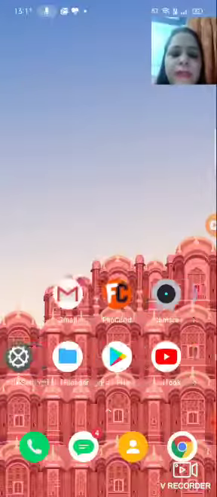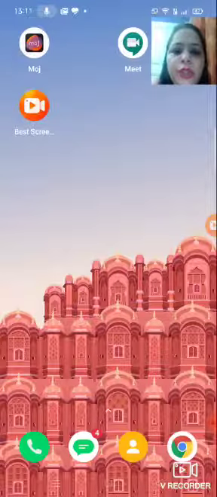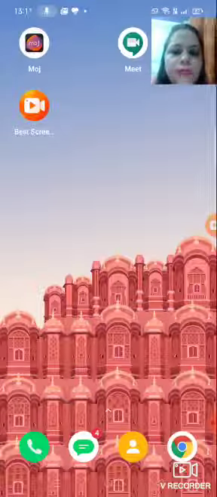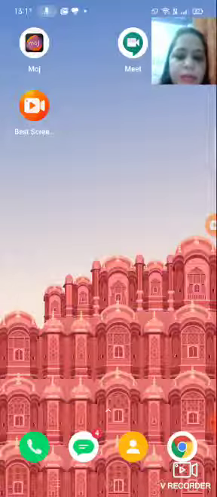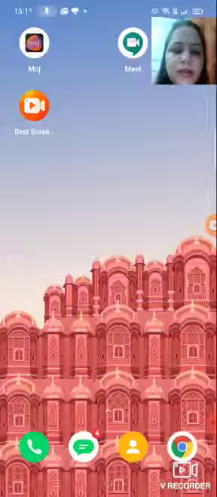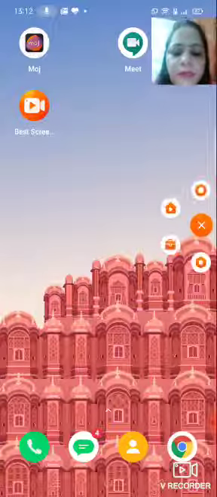Now, when you install the best screen recorder, or any type of screen recorder, on your phone, you get two types of logo. The first one is called the icon. This is known as the best screen recorder. And on the right hand side of your mobile phone you get a small logo of this best screen. Okay, now next click on this best screen.